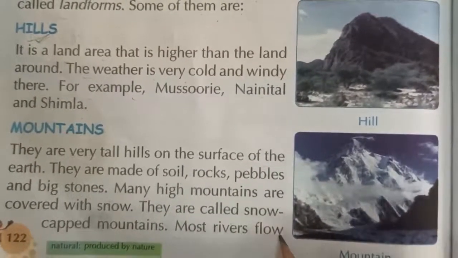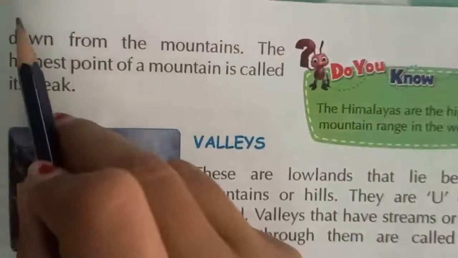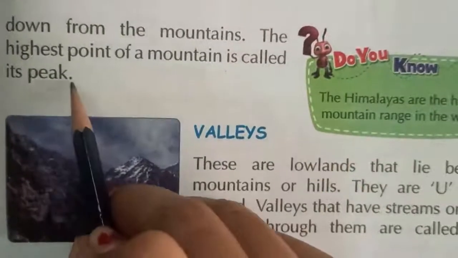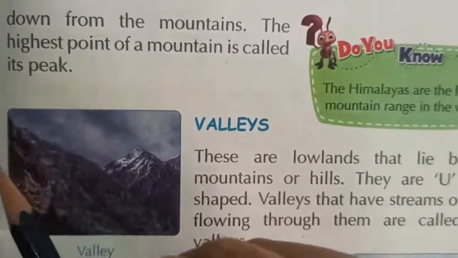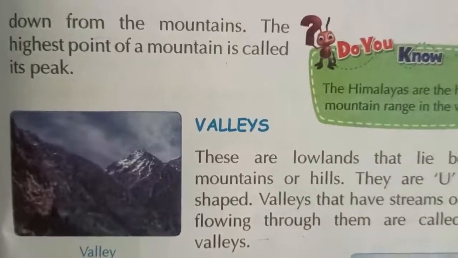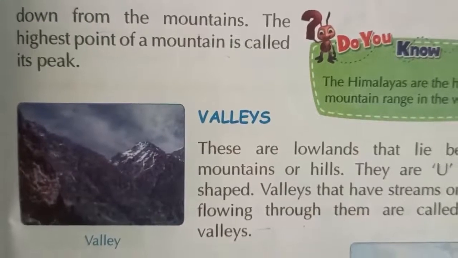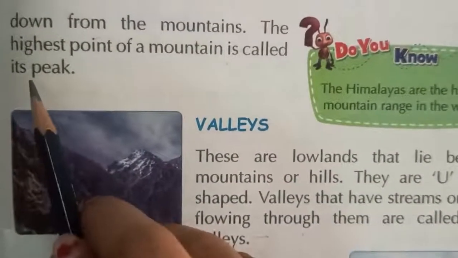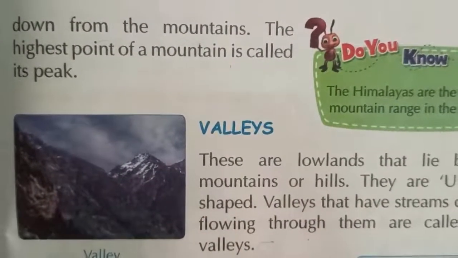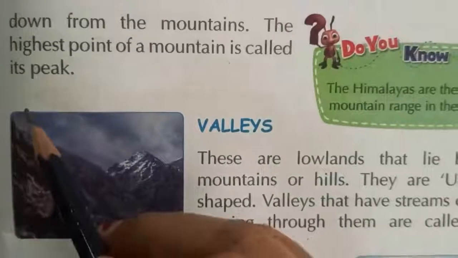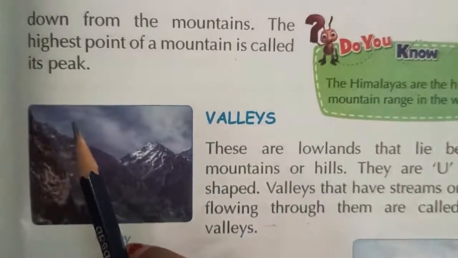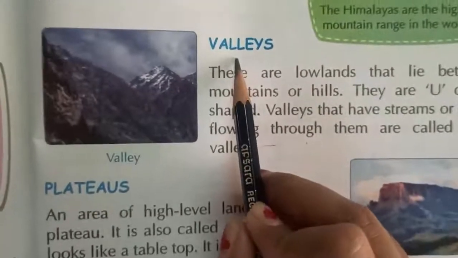Most rivers flow down from the mountain. The highest point of mountain is called its peak. So most probably our rivers flow from the mountains, because on the high mountains there will be a snowfall. That snow melts and converts into the form of the river. The highest point of the mountain is called a peak, which is the last point of the mountain.